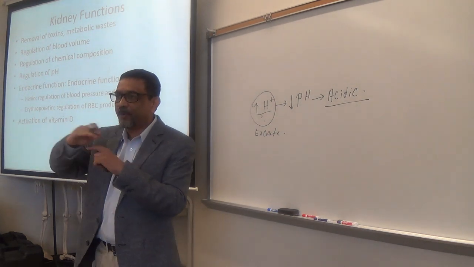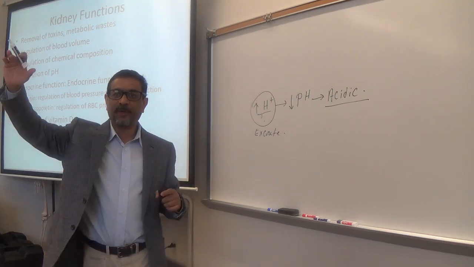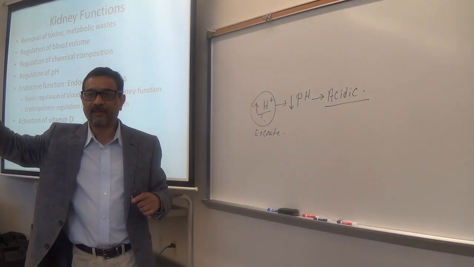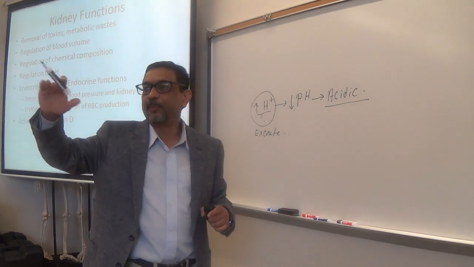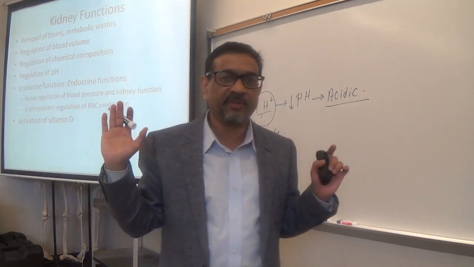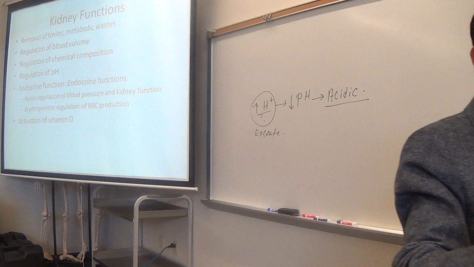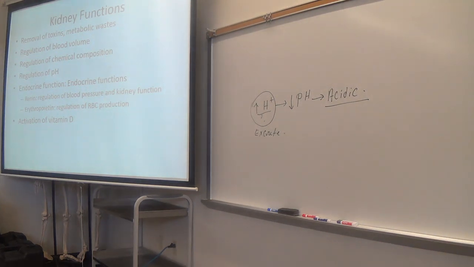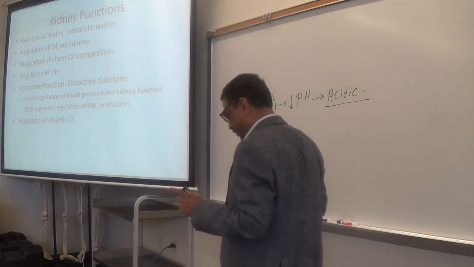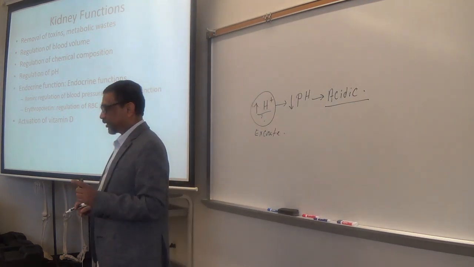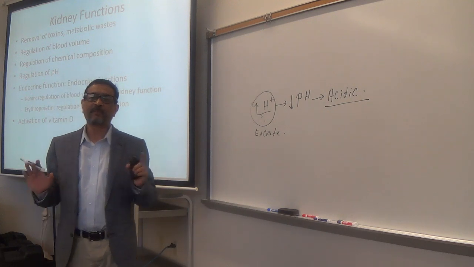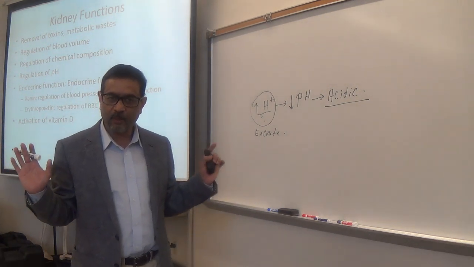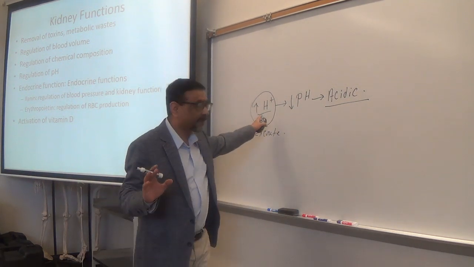That excess amount of hydrogen ion would be excreted with the urine. Is it clear? So the pH will not go down. Okay. So by regulating hydrogen ion concentration, your urinary system regulates pH. Clear? By regulating what? Hydrogen ion.